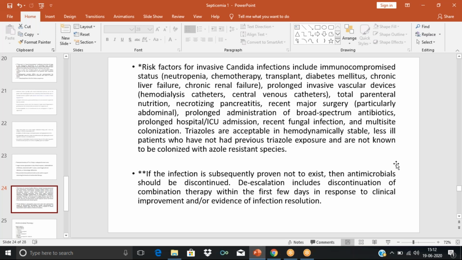So neutropenic patients, then patients who are undergoing chemotherapy. Chemotherapy, anti-cancer drugs, can cause bone marrow toxicity. We know all these WBCs are formed in the bone marrow, from the stem cells, and from the bone marrow they are released into the circulation.